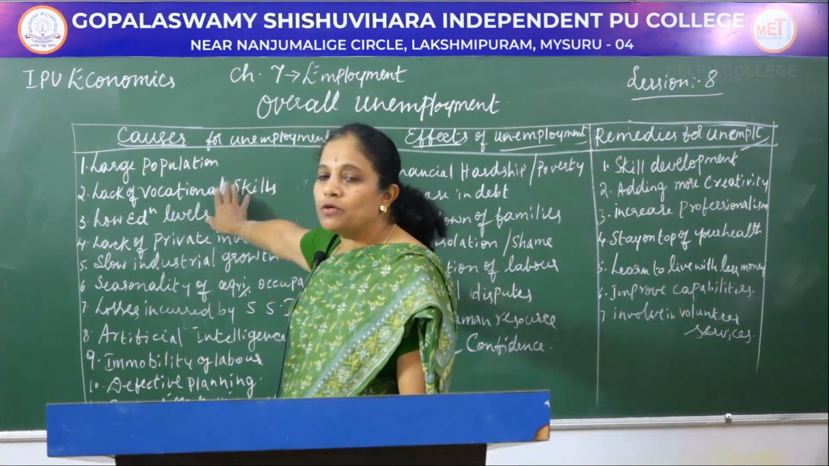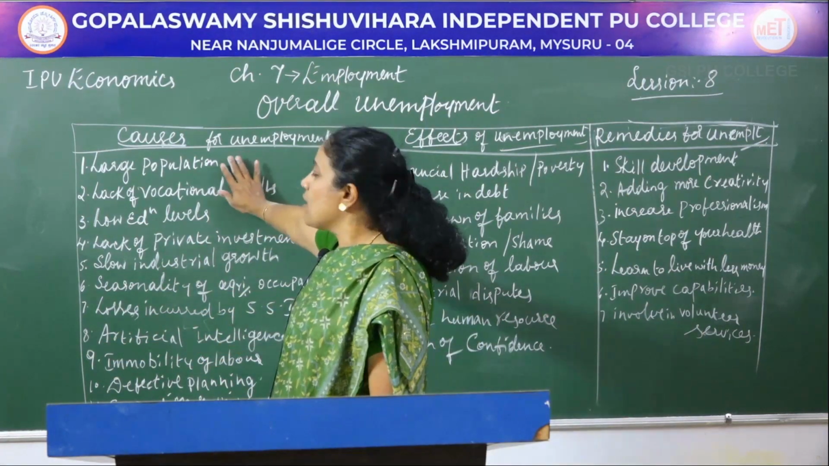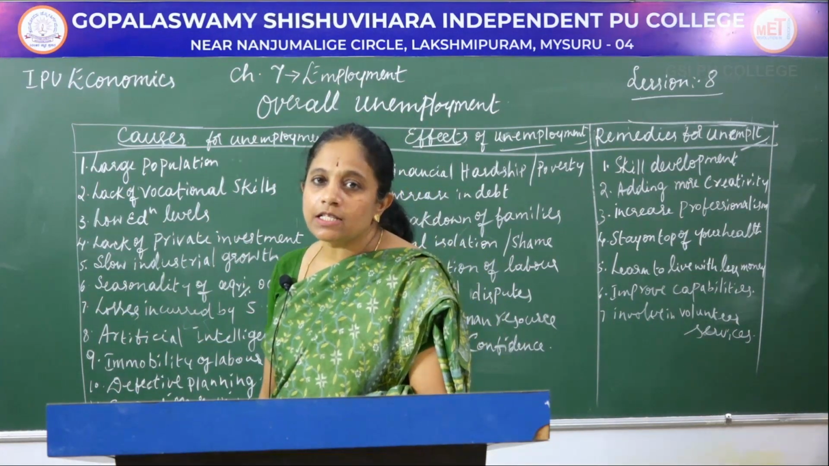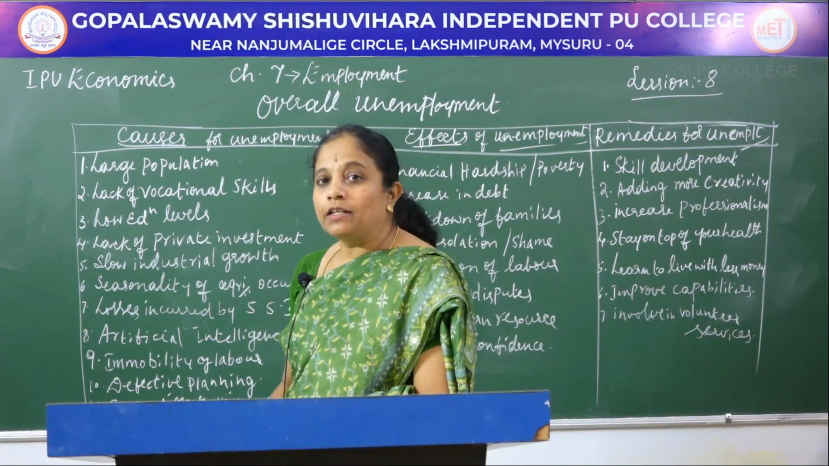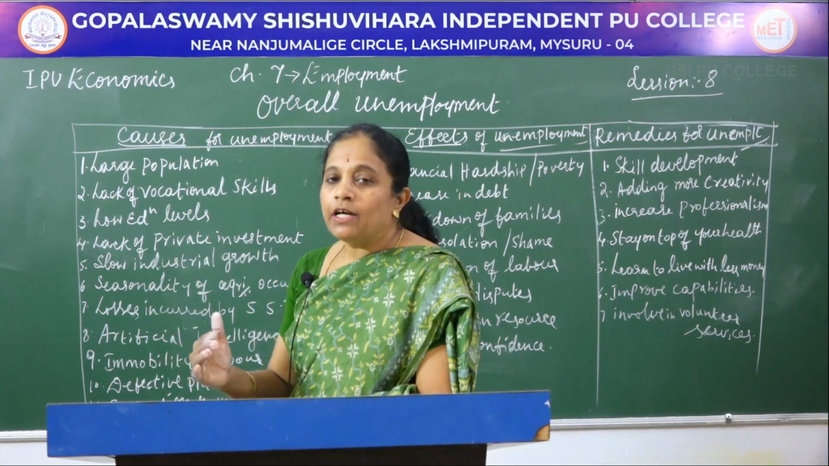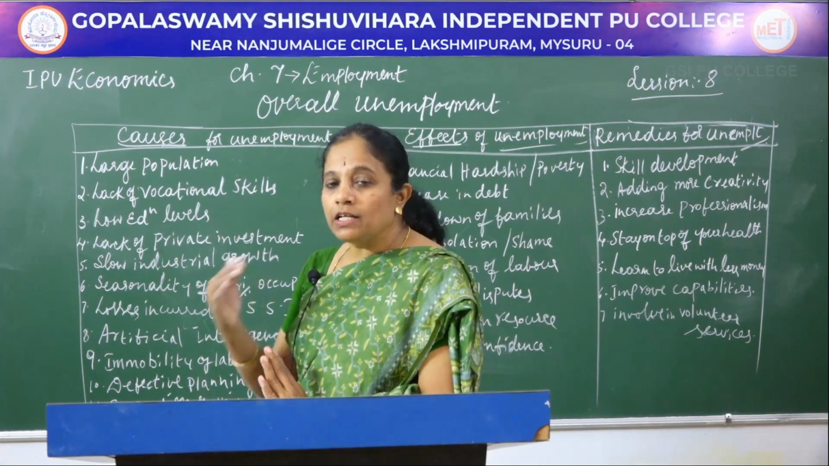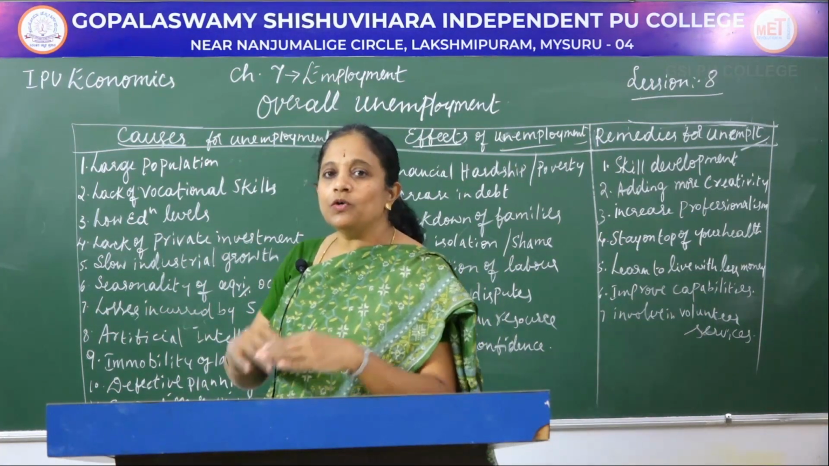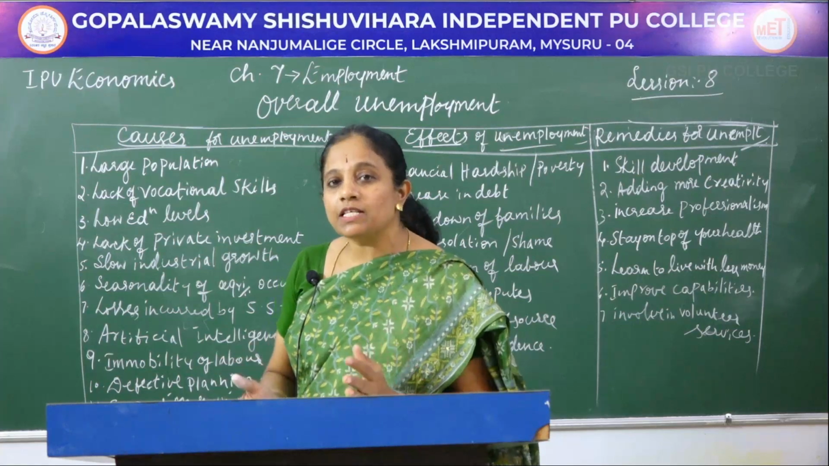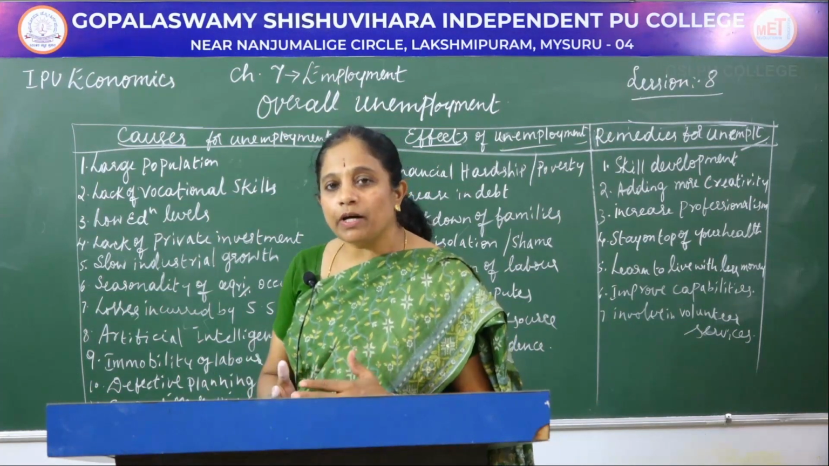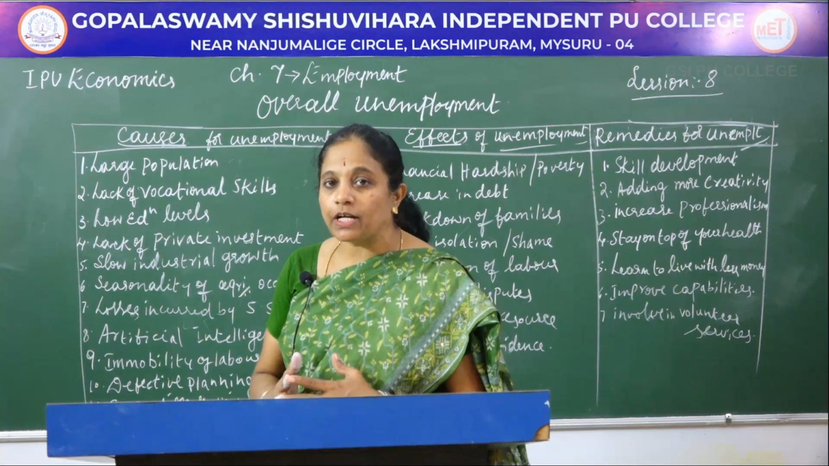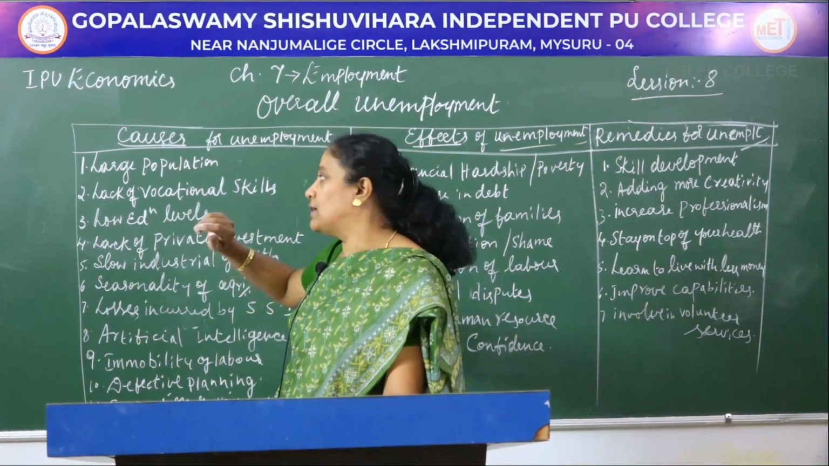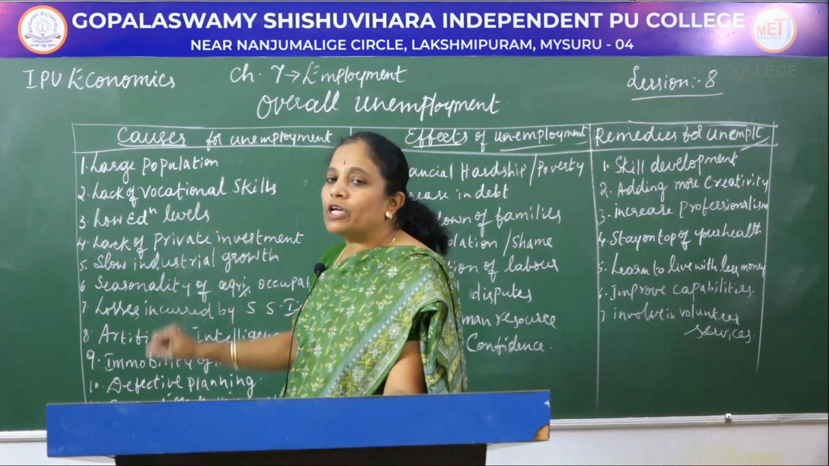The first and foremost cause is the large population. You all know that India is the second largest populated country, and the growth is also very rapid. The population growth is increasing. Our GDP is not improving to that proportion. The huge population of our country is the biggest burden for the overall development of our country, and that is the first and foremost cause for unemployment.